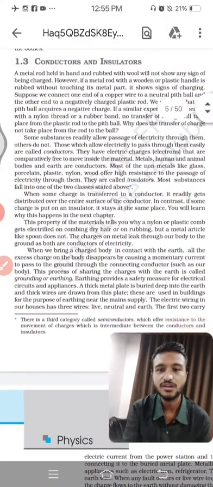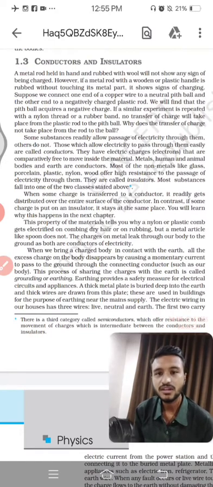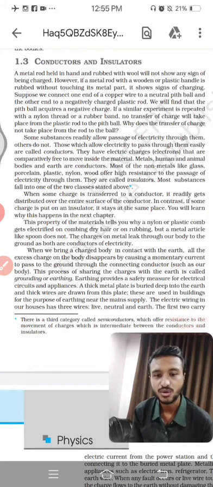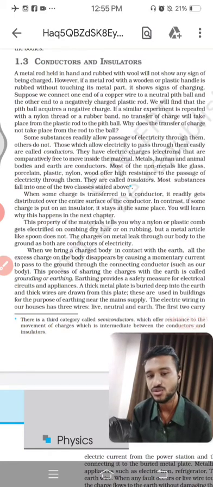Acha, if the conductor is there, then the conductor will conduct the electricity or the charges from one point to another point. That is what a conductor or a metal is. So metal ultimately will pass the electricity from one point to another point. So that is what metal is all about. It means some of the charge is transferred in the conductor. That is what the conductor is all about.